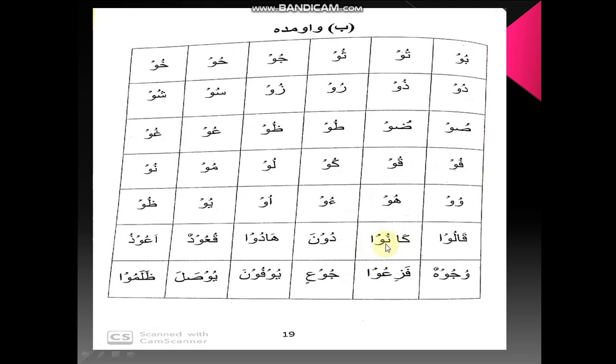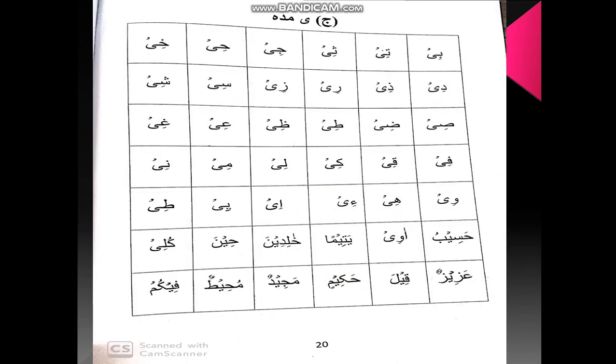Qalu, kanu. Same we are having on the next word. Just remember to make the difference in the sound qa and ka. Duna, hadu, qu'udun, tanween, ghunna sound. A'udhu, wujuhun, fazi'u, ju'in, yufuna, yusala, zalamu. Now we'll go to the next page of madda chapter.